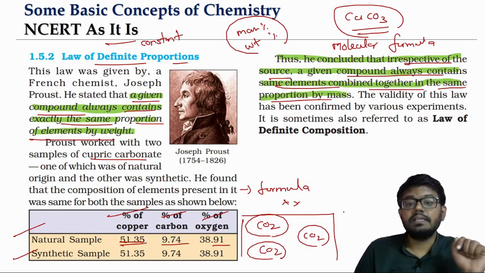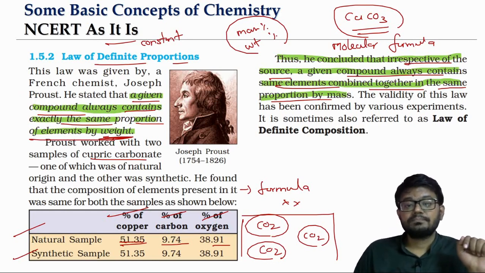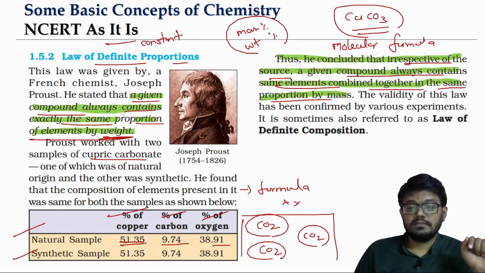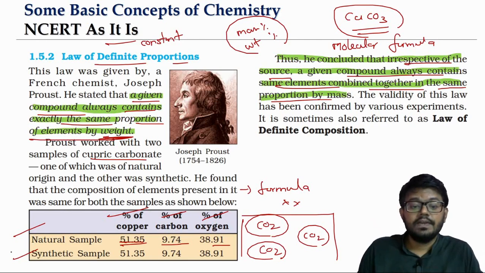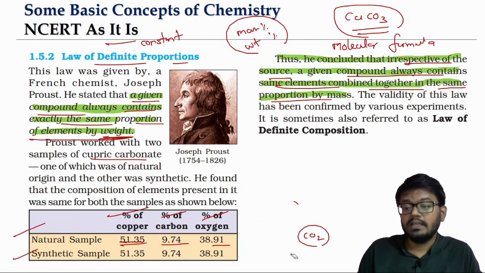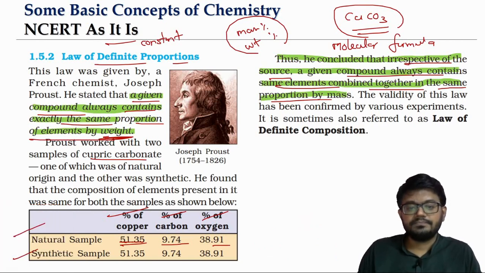After some time we will see why this law, which is based on mass percentage, may not be always correct. I mean, we should not use the words may not be always correct, because as I said, we will never say the law is wrong or anything. So what we will say is, we will see how the law of definite proportion will become obsolete. We will see that. Okay.